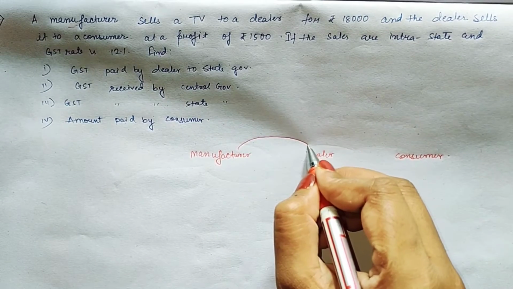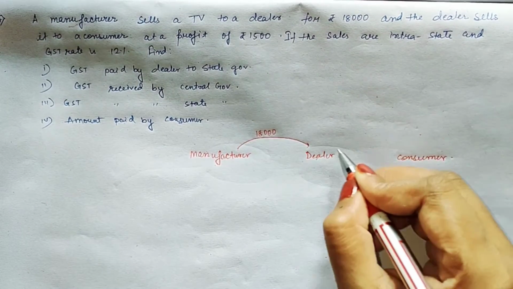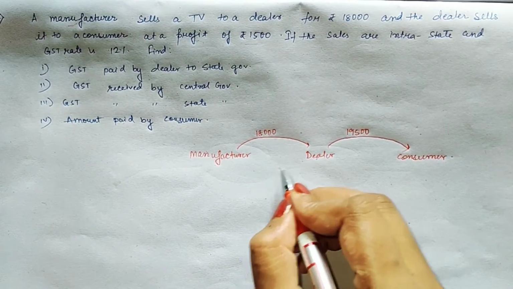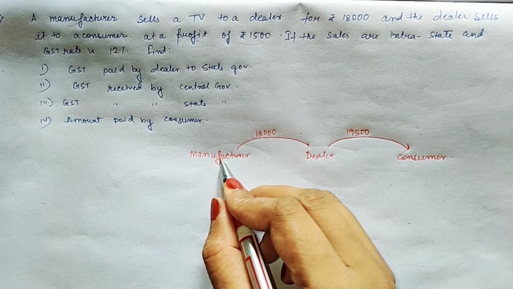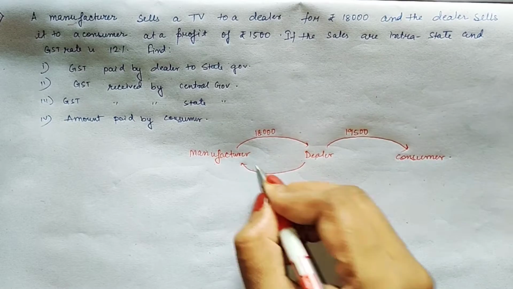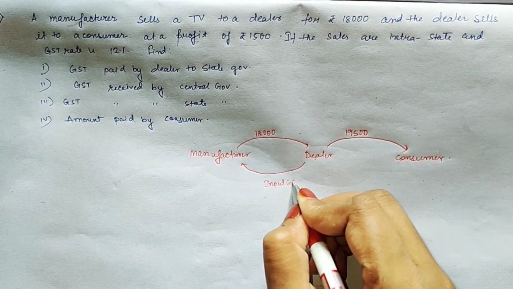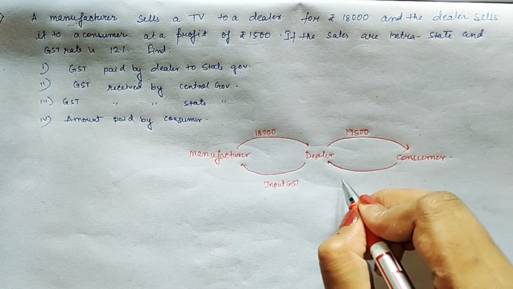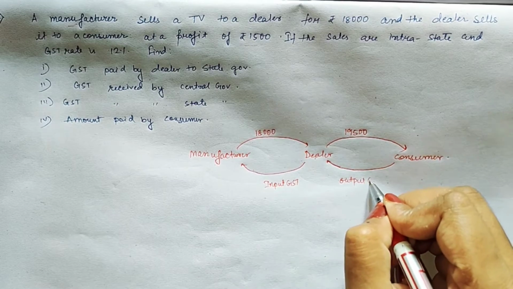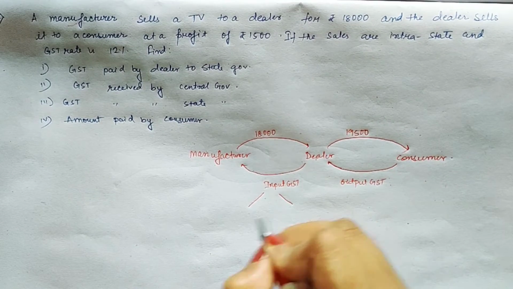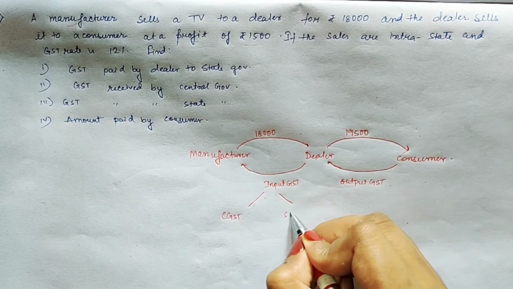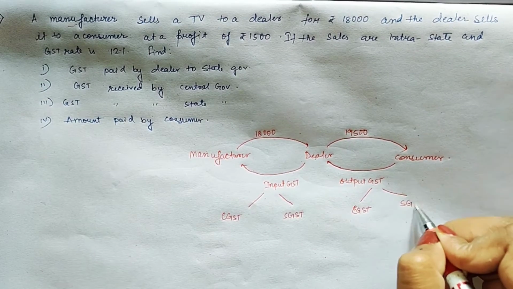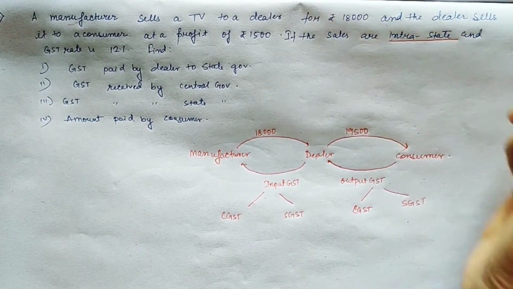Okay, manufacturer is selling it to dealer at 18,000 and dealer is making a profit of 1500, so he will sell at 19,500. So when dealer is buying it from manufacturer, he has to pay some GST, that is input GST, and when he is selling he will receive some GST from consumer, that is output GST. Input will be divided into two parts, that is CGST and SGST. Similarly, output will be divided into two parts, that is CGST and SGST, because the sale is intra-state sale.